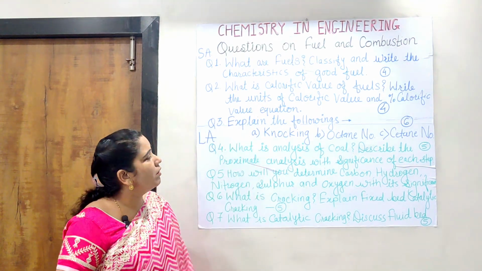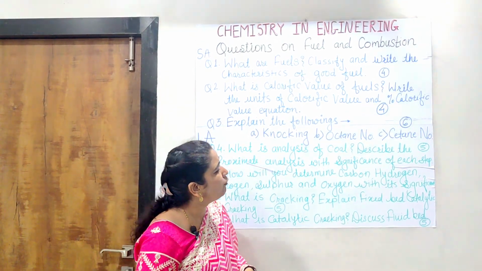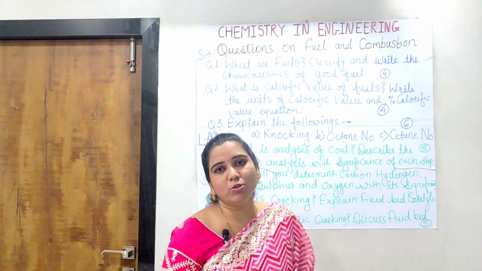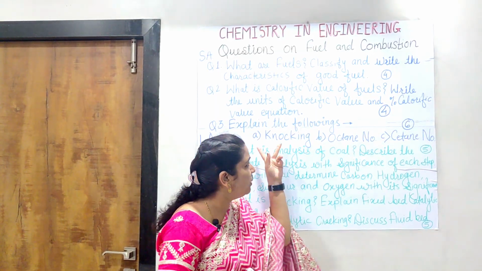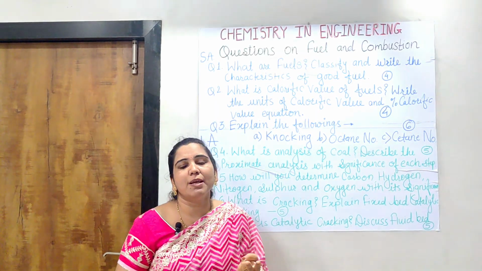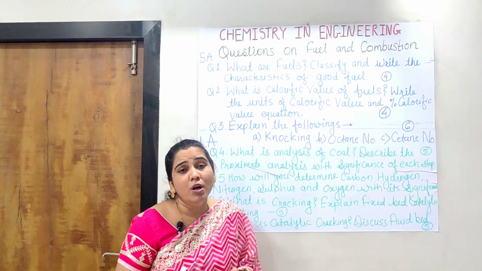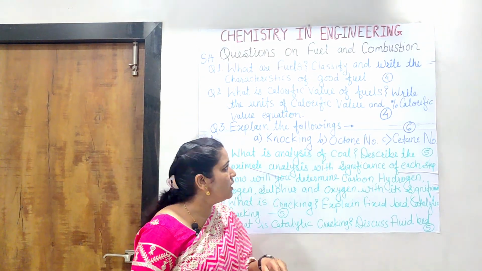Now the third question which I have written here is, explain the following. This is also a short answer question. Sometimes each bit can be asked for 2 marks or sometimes for 3 marks also. Sometimes 2 different bits are for 5 marks. In this way it will be asked.